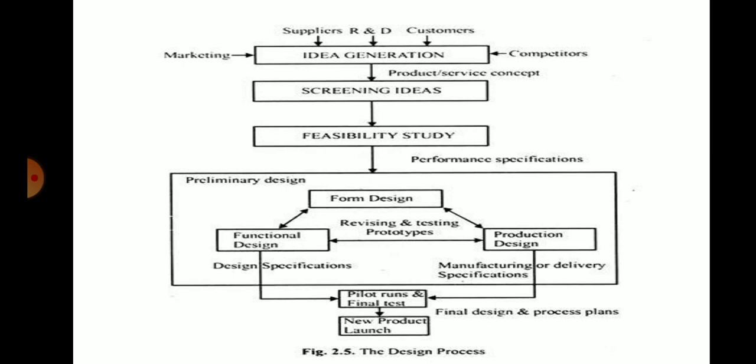Form design, I told you, is related to aesthetic appearance, style, form, weight, and functional design is with respect to the parameters. Production design covers manufacturing or delivery specifications. So pilot runs and tests will be done, and afterwards the new product is launched based on the final decision and process plans. So these are the design process steps involved. With the help of this diagram, you have to explain the design process steps.